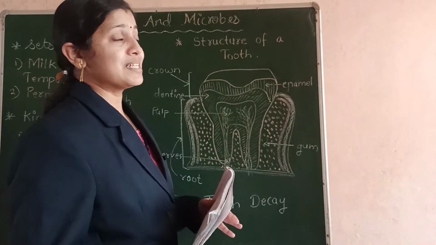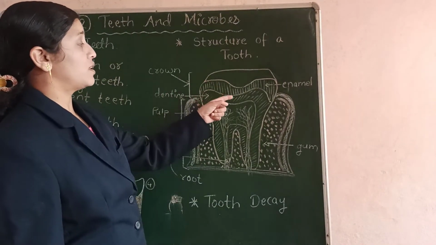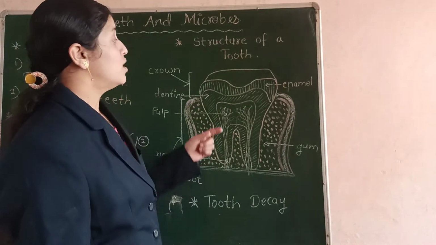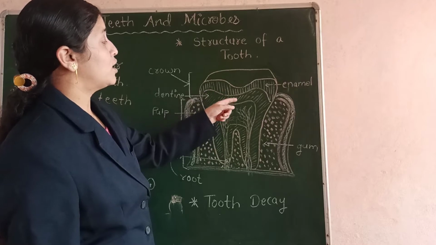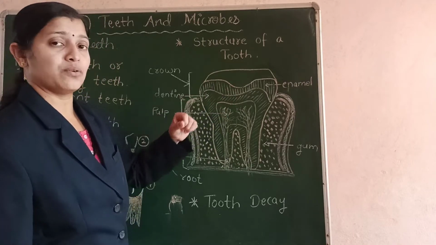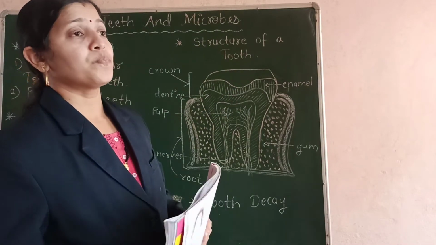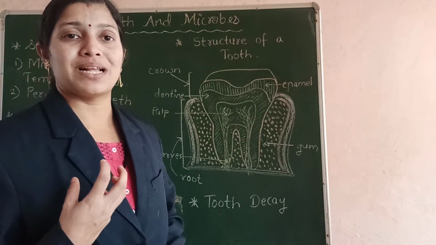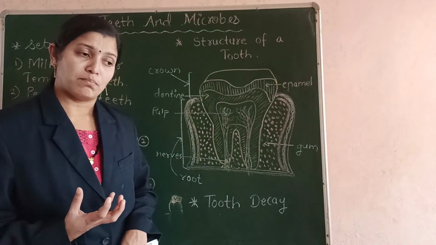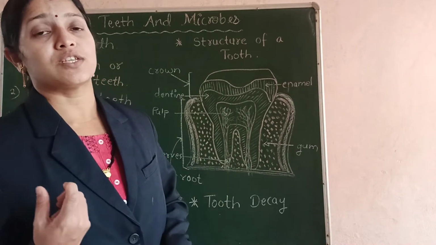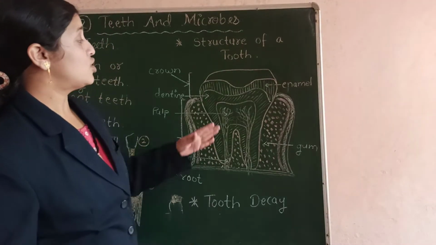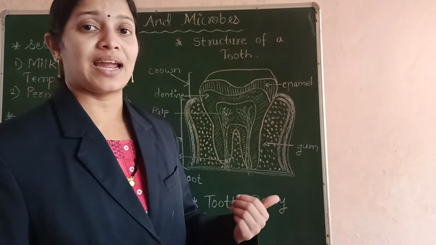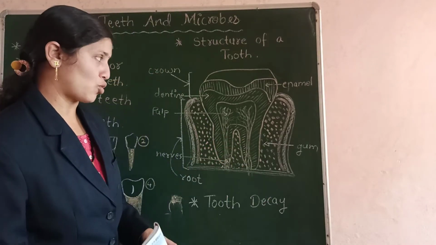The second problem is that since the germs are working, they are preparing a hole. That hole is called a cavity. So the germs are making a cavity or a hole in our tooth. Also because of the working of the germs, a bad or foul smell starts coming from our mouth, and we also have some stomach problems. Since the germs are working on the tooth, they also enter our stomach and they cause some stomach problems.